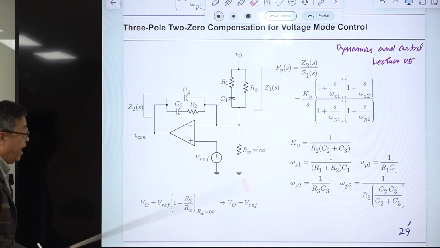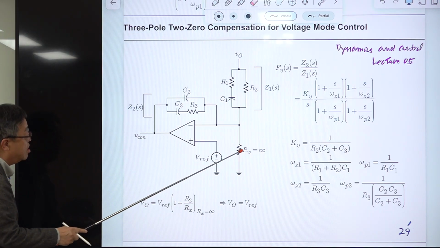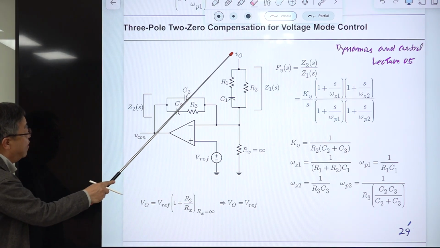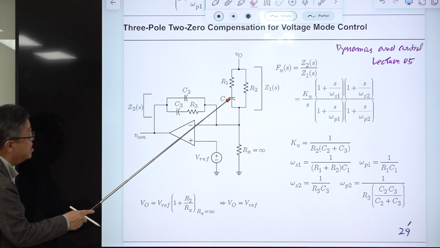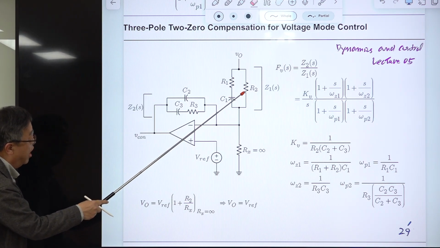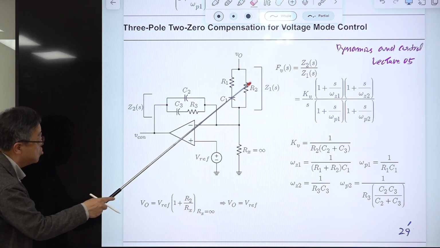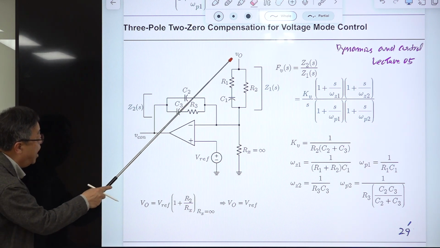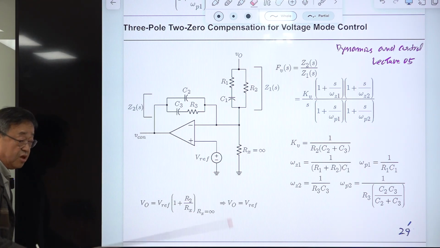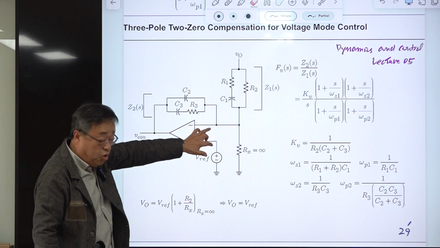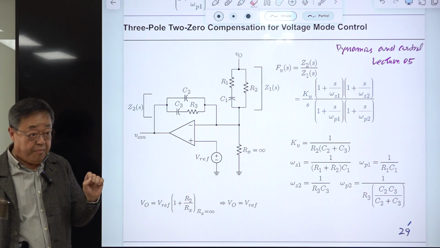Okay? And the magnitude of this, here is Rx. Then at DC, this is open, so R2. And the Rx voltage division between R2 and Rx should be the same as this V reference because of the virtual short at this ideal op-amp. Okay?